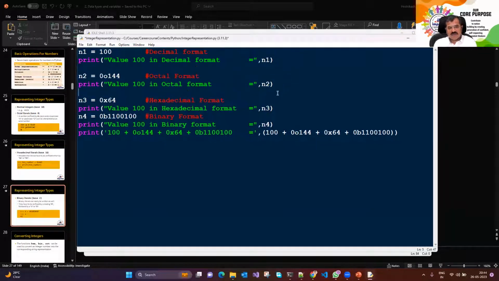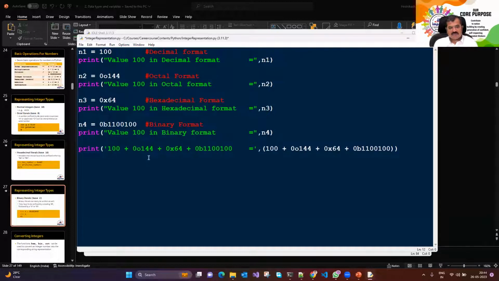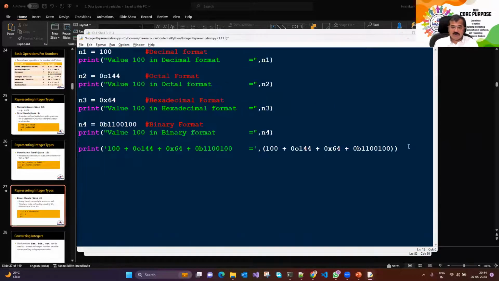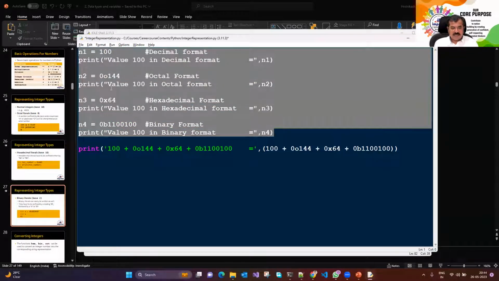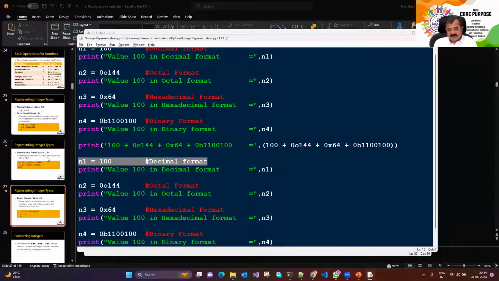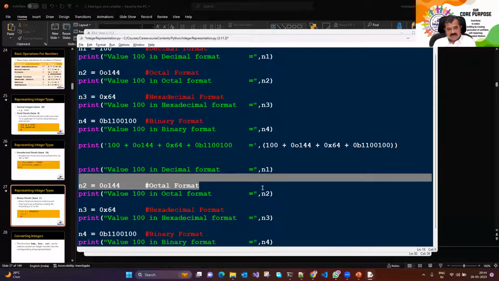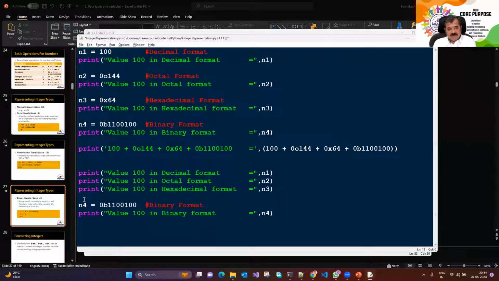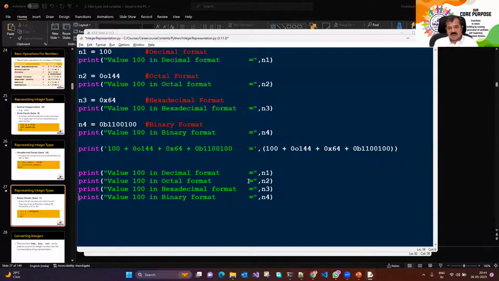We saw it was the same value that was getting displayed as 100. But if I also want to print them in different formats, here it is displaying it as 100. I just also want to print them in various formats. Is that possible? Let's quickly check it out. That means when I display this number, it should display it in hexadecimal, octal, in such formats. So we have this number n1, n2, n3, and we have this binary. It should display it in binary.